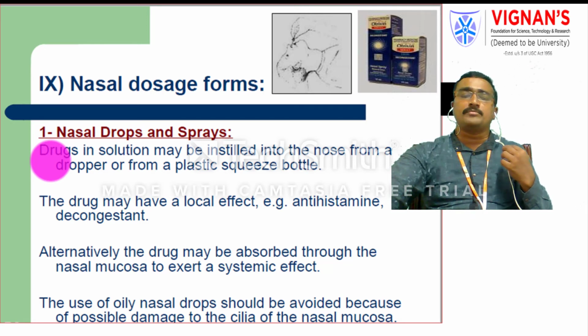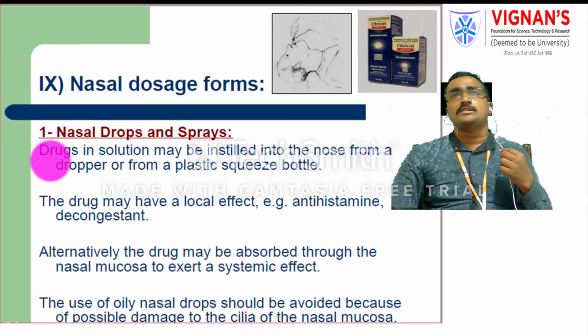Examples of drugs that are administered by nasal dosage forms include antihistaminic drugs and decongestant drugs. Alternatively, the drug may be absorbed through the nasal mucosa to the extent of a systemic effect. Nasal drops also produce both local and systemic effects, but the local effect is mainly preferable compared to the systemic effect in the case of nasal drops.